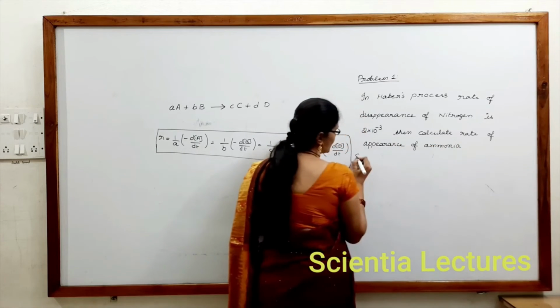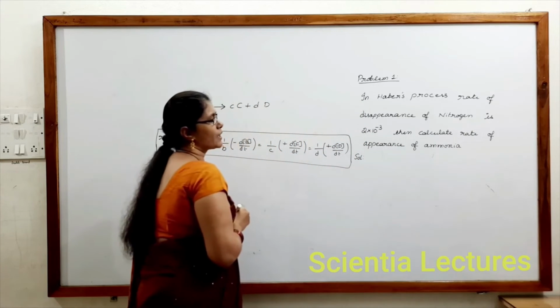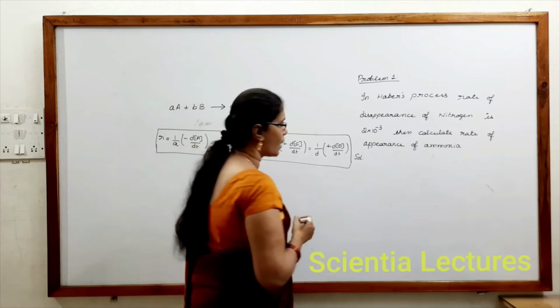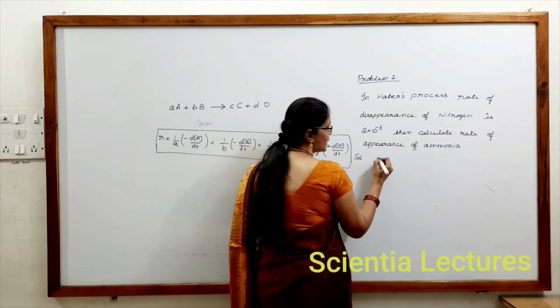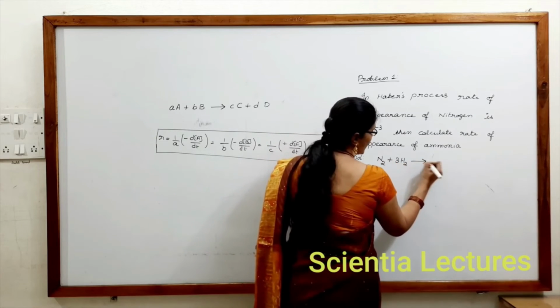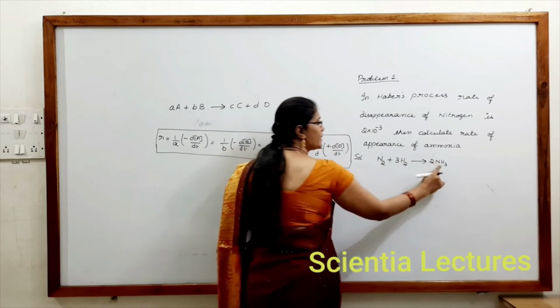Now let us see the solution for this. In Haber's process, the rate of disappearance of nitrogen is given. They are asking us to calculate the rate of appearance of ammonia. The solution is, we know what Haber's process is: N2 plus 3H2 gives rise to 2NH3. Our requirement is only with respect to nitrogen and ammonia.